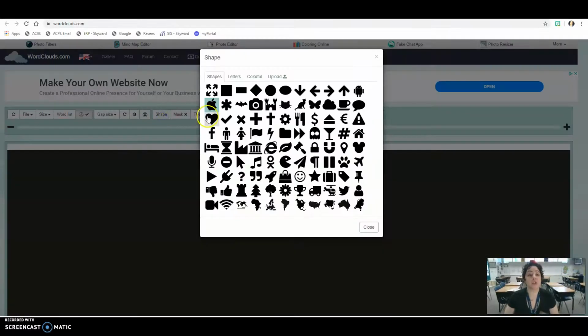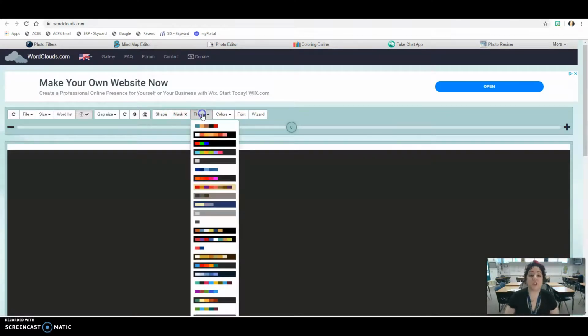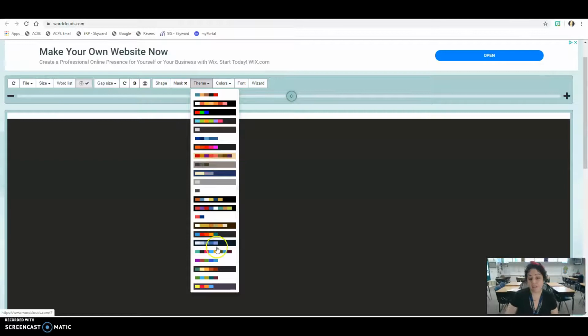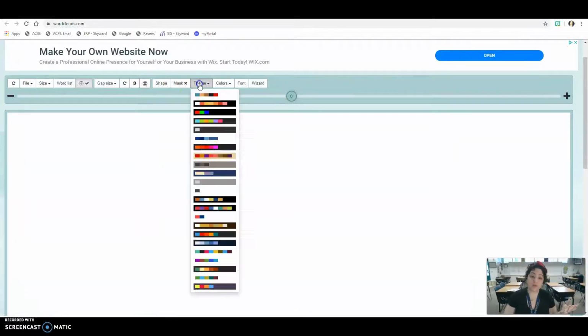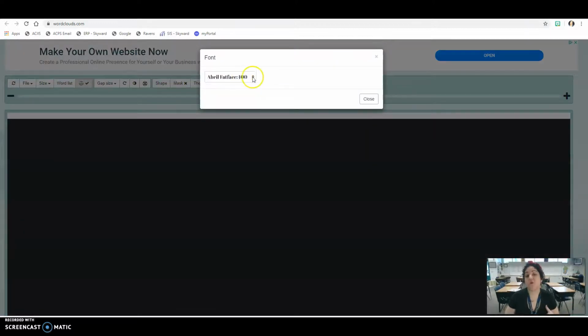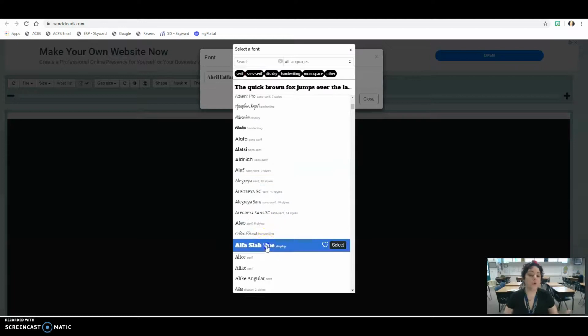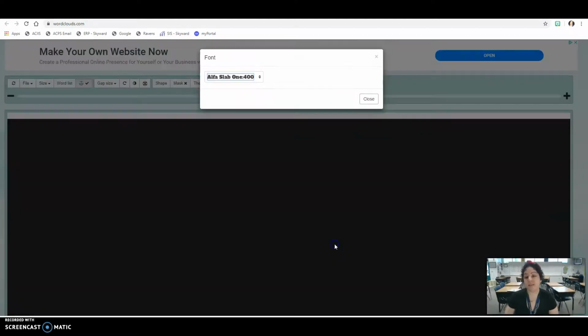But you can change the shape that the words are going to look. So I can put them into a cat, or I could do it as a heart. I get to change that. I get to change the theme of how it's going to look in the background. Will it have a white background, or will it have a darker background? And I also get to choose what font I want it to look like. And I can go through and decide which one of these fonts that I prefer the most and then select it.